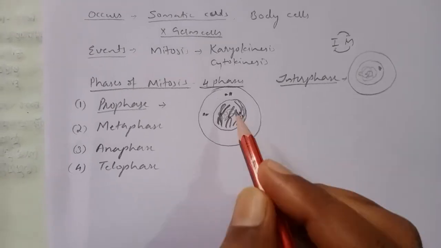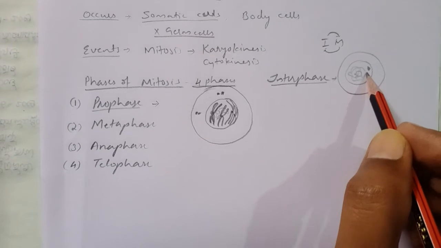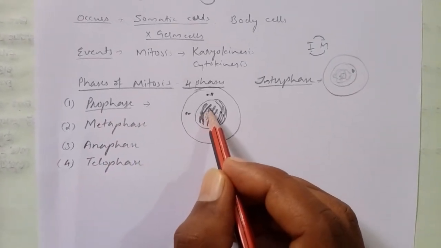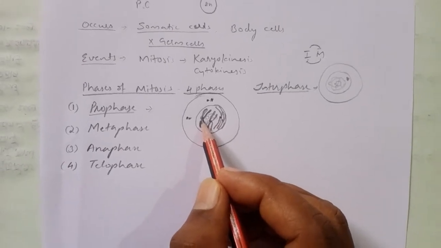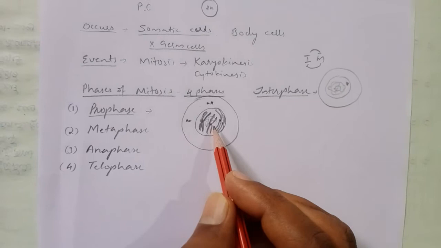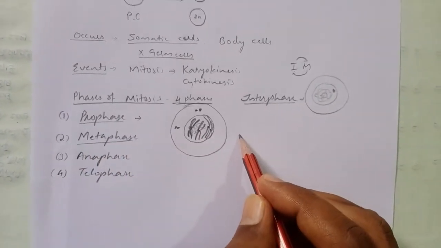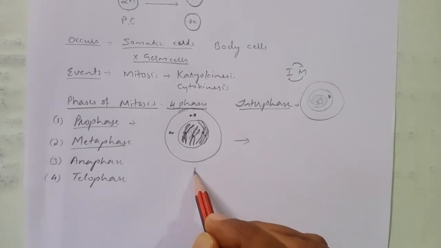In interphase the chromatin was thread-like, and in prophase they condense to form chromosomes. Yes, and these chromosomes, in the next stage, metaphase. So this I consider prophase.